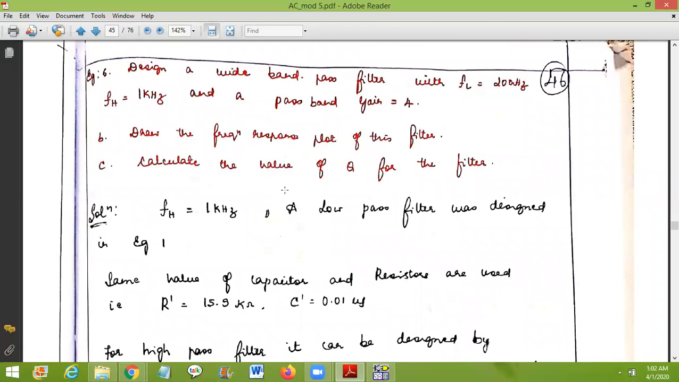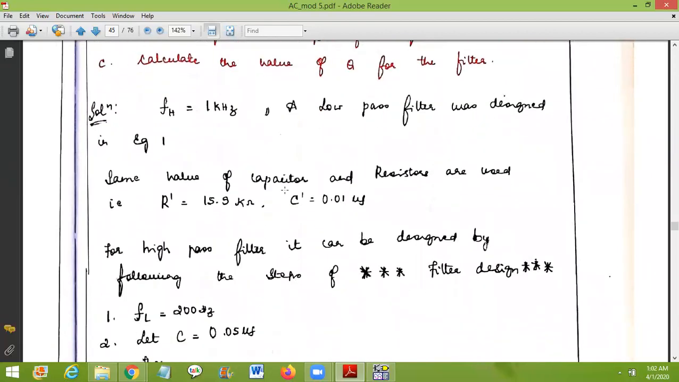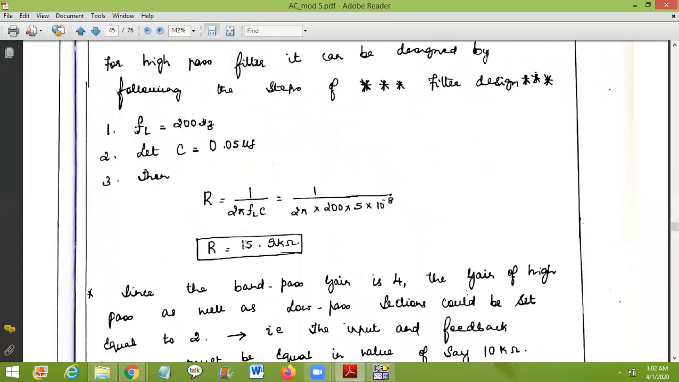Next, we have to design a high pass filter. So how to design a high pass filter? Let the lower cutoff frequency be 200 hertz. Let C is equal to 0.05 microfarad. Again, it is also considered to be less than 1 microfarad.